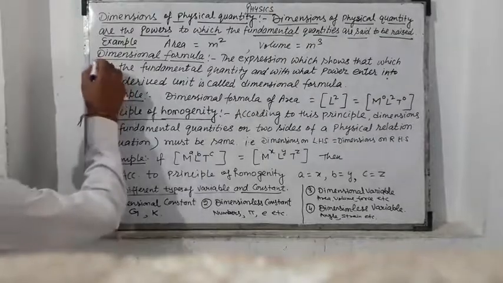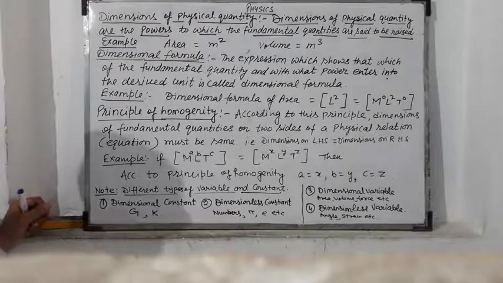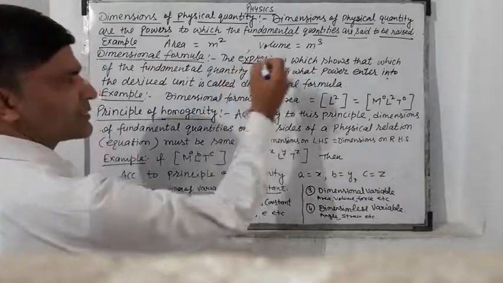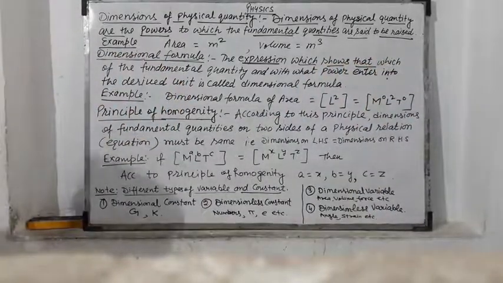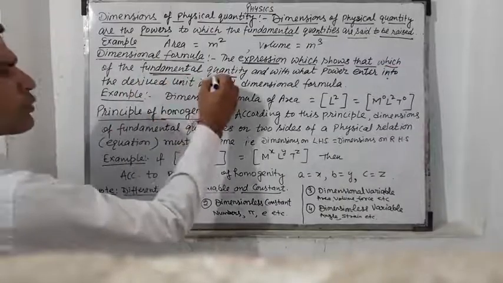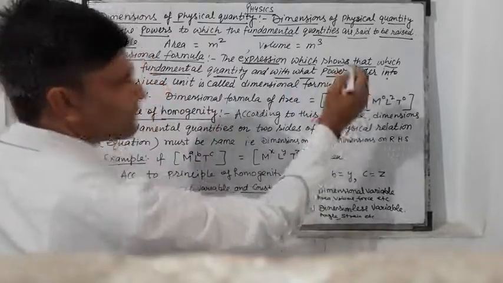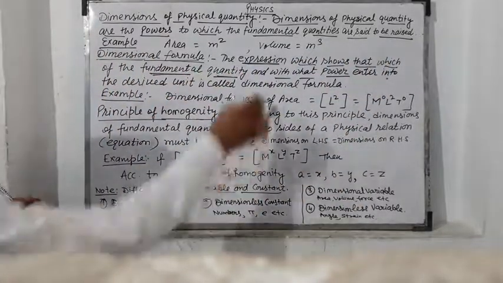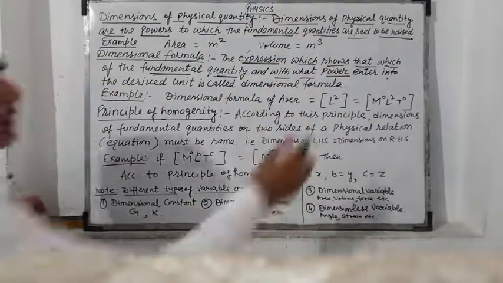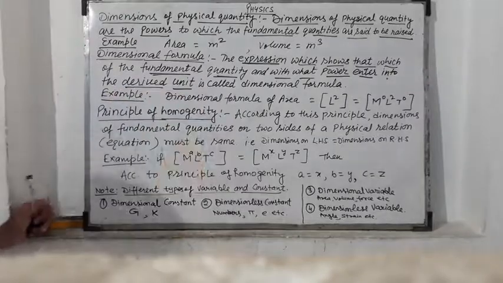Now, dimensional formula. What is dimensional formula? It is the expression which shows which fundamental quantity and with what power enter into a derived unit.